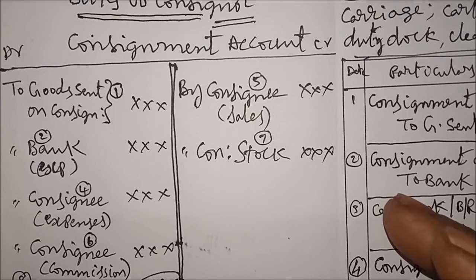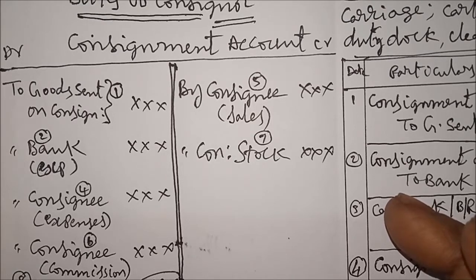Actually, the direct procedure is, first we write the entries in journal. Journal is first, and after that we post the entries in ledger accounts. But to have a clear understanding, and as a shortcut or simple method to understand in an easy way, we are doing this after completing the ledger accounts.